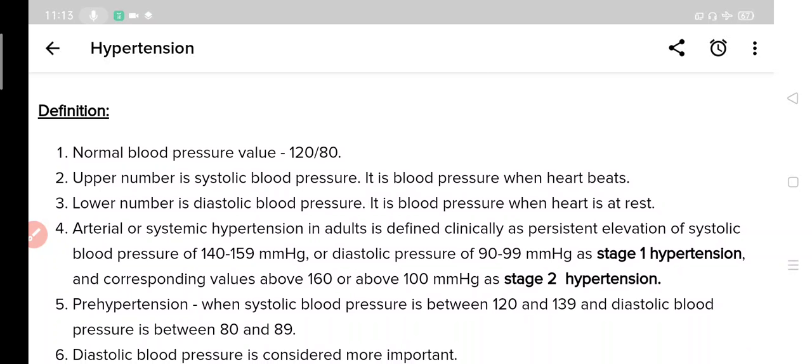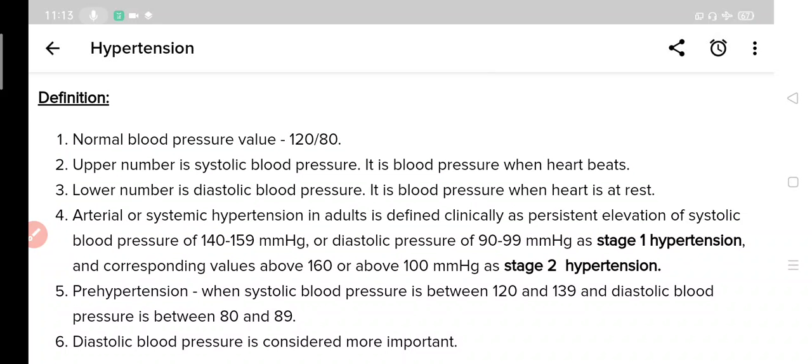Now coming to definition. Before understanding hypertension, we will look at what is normotension, because first we should know normal values of blood pressure, then we can understand abnormal values. So normal blood pressure value is 120 by 80 mmHg, and you can see that there are two numbers, the upper one is 120 and the lower one is 80.